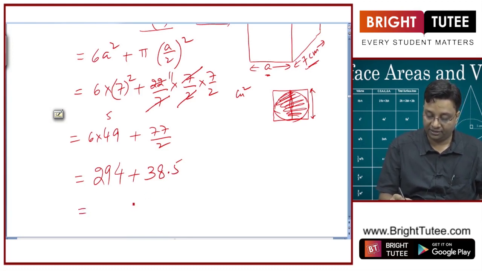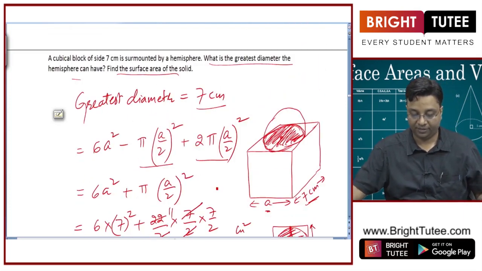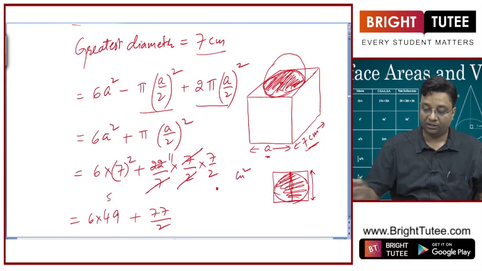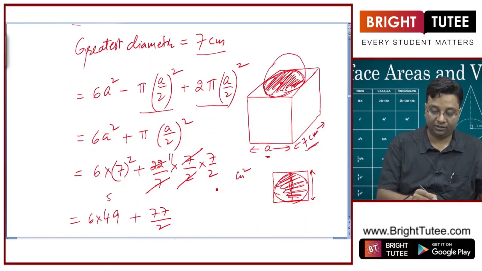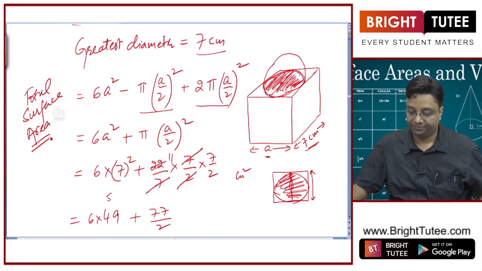So if I add these, 332.5 centimeter square is my answer for this surface area. This is the total surface area, right.